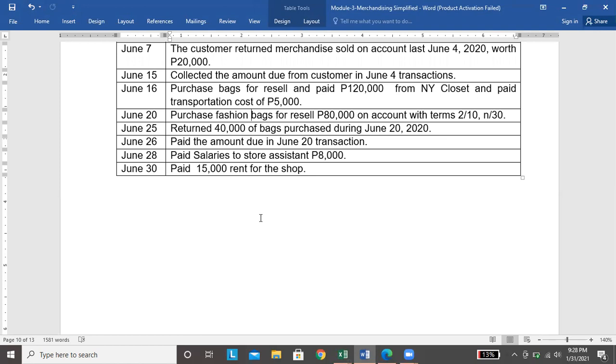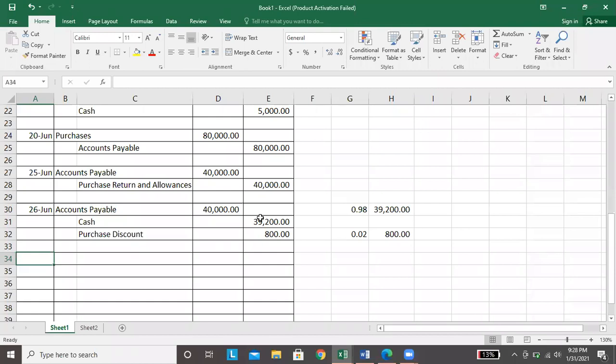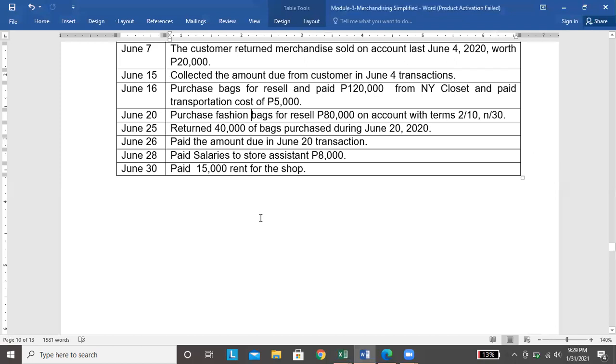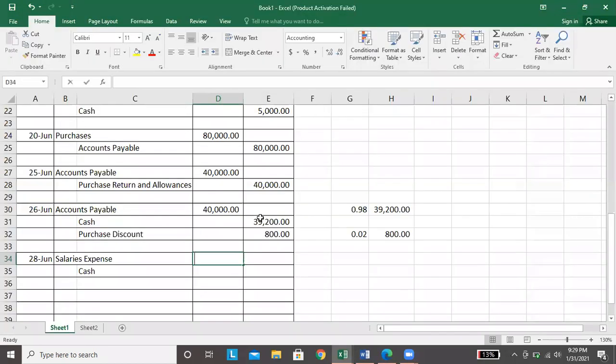So, this one, salaries. Okay, so, date is June 28. Okay, so, salaries and wages. Or pwede din siya, salaries expense na lang para uniform tayo lahat. Okay, salaries expense and credit cash. Ganun lang yung entry pag magre-record na expense, debit expense, credit cash. Pero we just have to specify what particular expense is it. Okay, in this case, it is a salary.